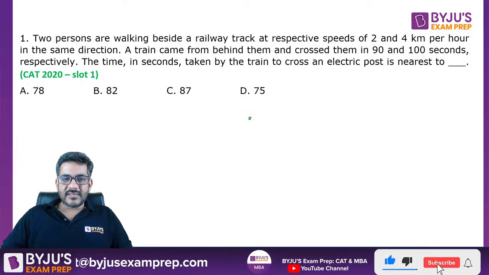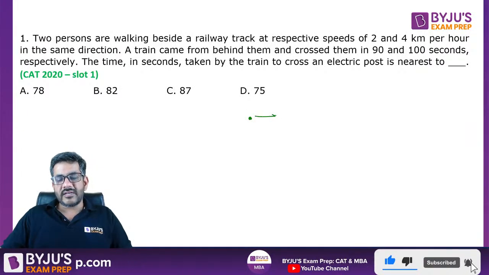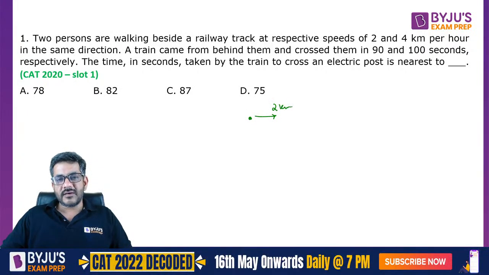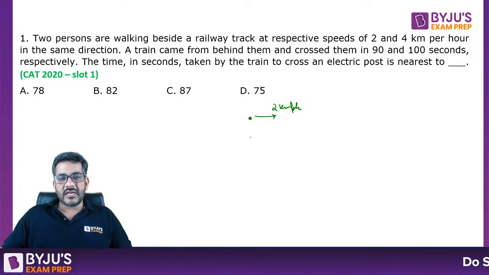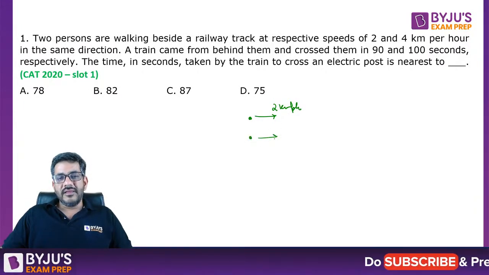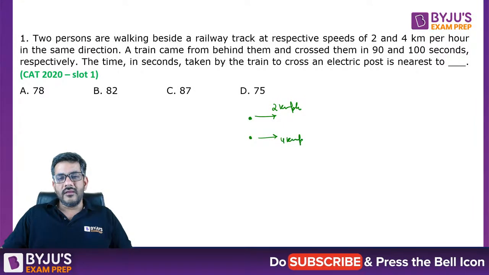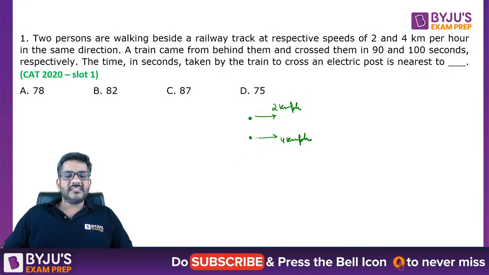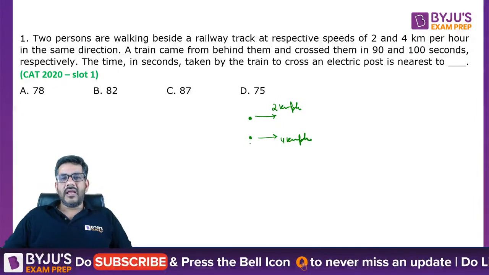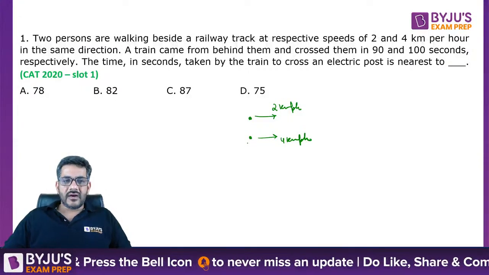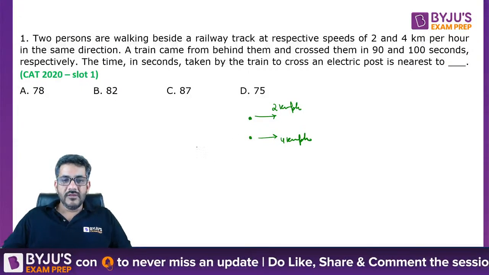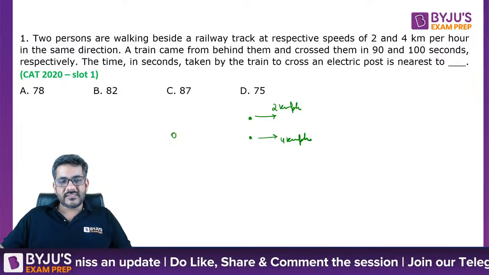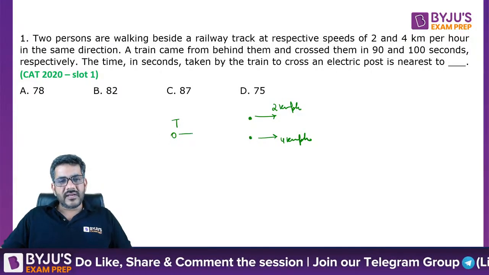So two people, let us say this is one person who is moving at a speed of 2 km per hour, and there is another person who is moving at a speed of 4 km per hour. They are both going in the same direction. A train coming from behind crossed them in 90 and 100 seconds respectively. So a train is coming from behind. Let us say this is the train, which is coming at a speed we don't know.